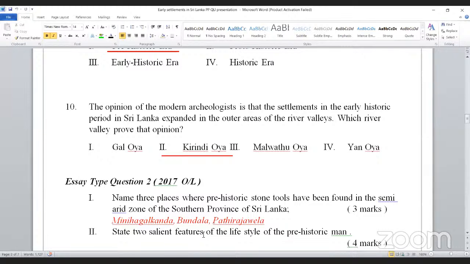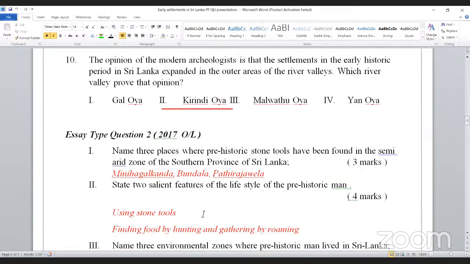And state two salient features of the lifestyle of the prehistoric man. Two salient features, two main features. When you are given that question: using stone tools, implements, yes, and finding food by hunting and gathering by roaming. Those are the two salient features.